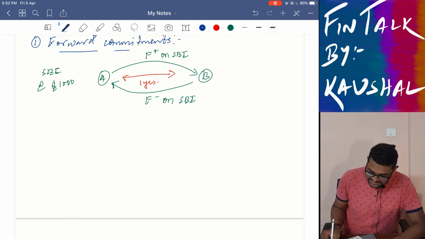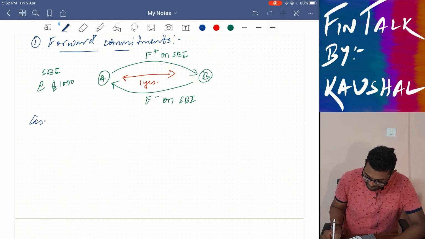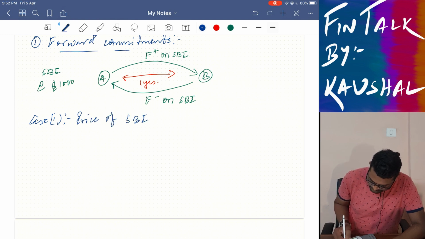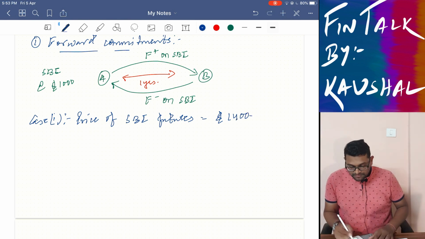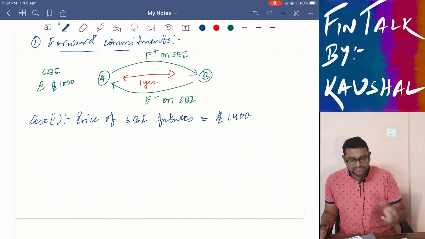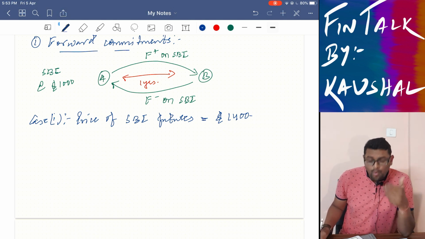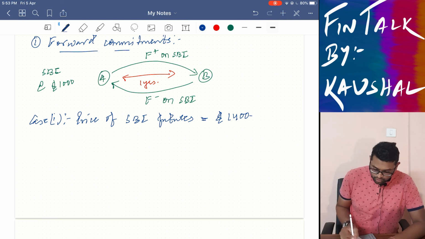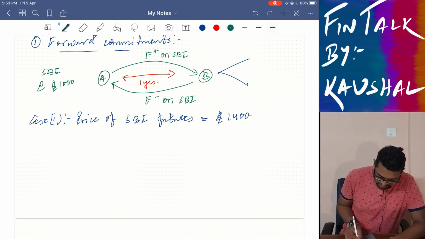In case 1, the price rises: the price of SBI futures is, say, $1,400 after 1 year. Definitely, A has won the forward contract, and the settlement of a forward contract can be done in two ways. One is physical settlement, and the other is cash settlement.